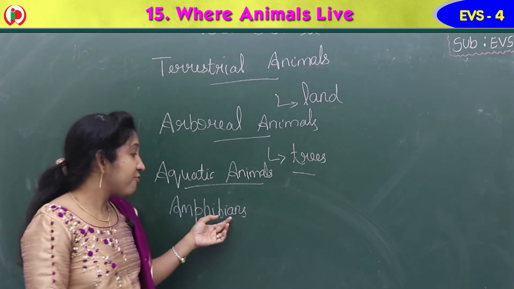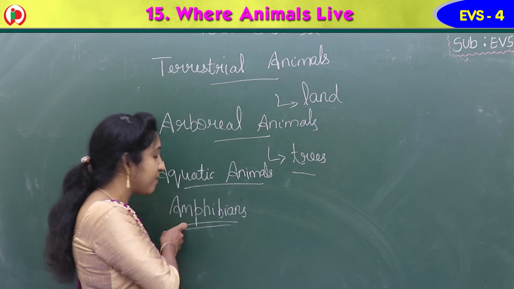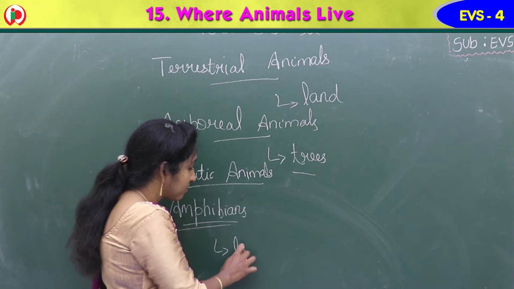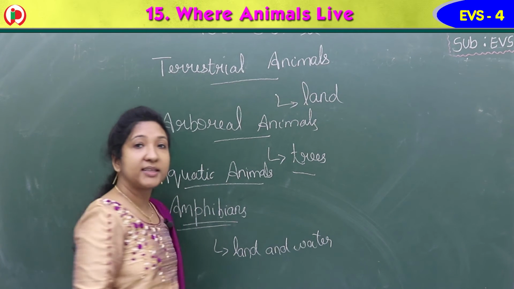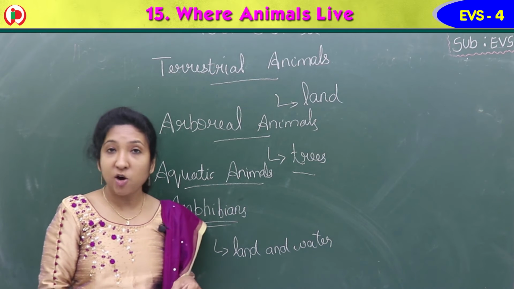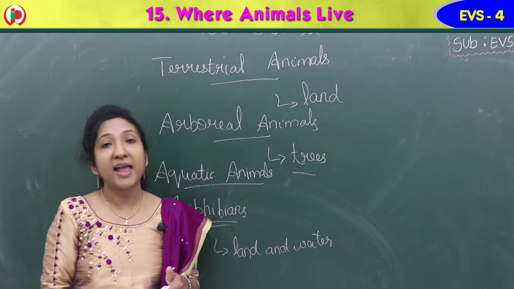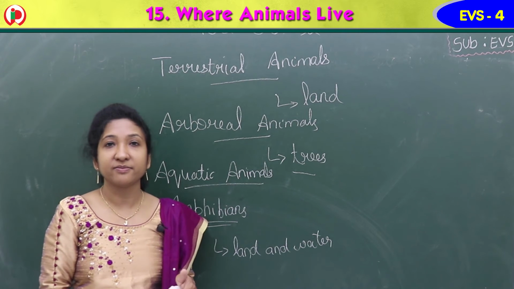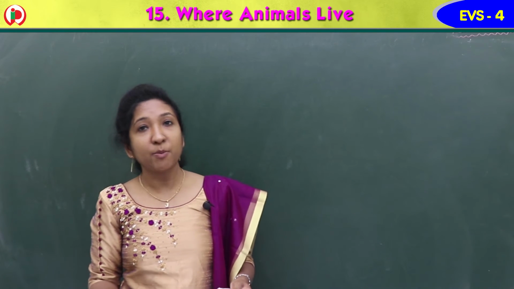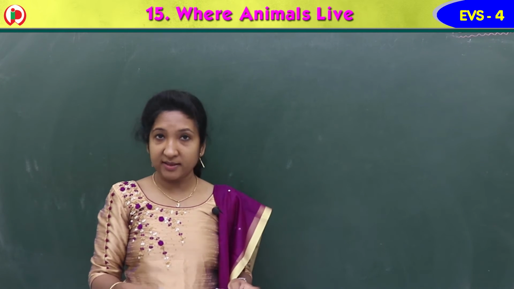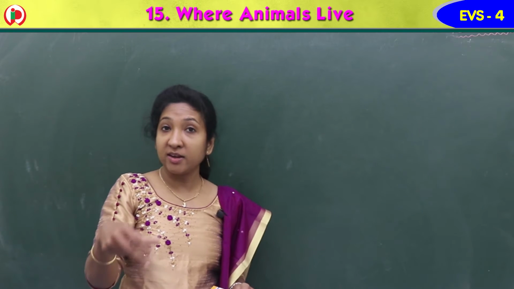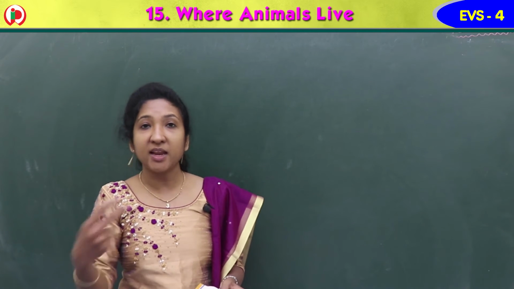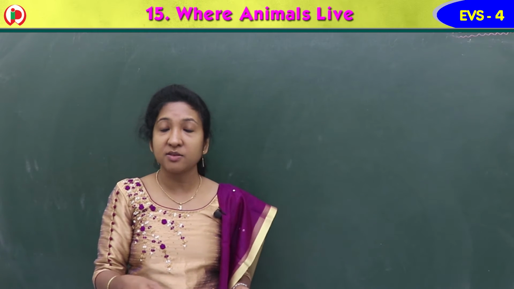Then we learned about amphibians. Amphibians are the animals that live on land as well as water. Both land and water they live. Examples are frogs and toads. Okay. So far we learned about animal shelters in the natural surroundings: in the open places, on the land, under the trees, on the trees, in holes in the ground, under the water.